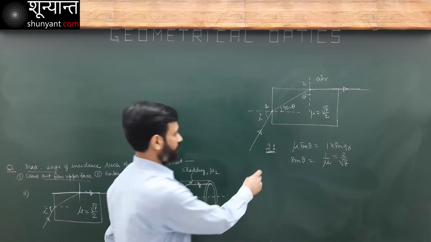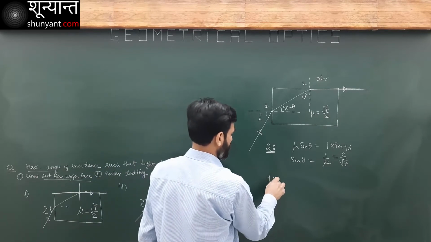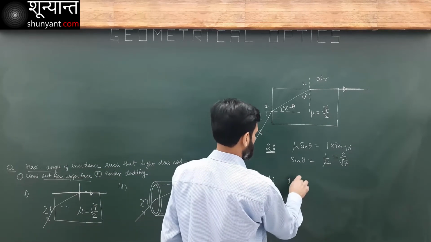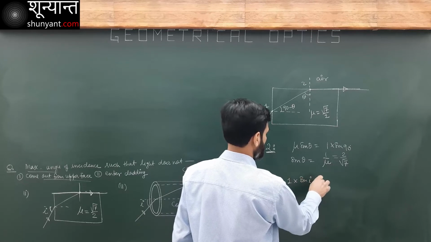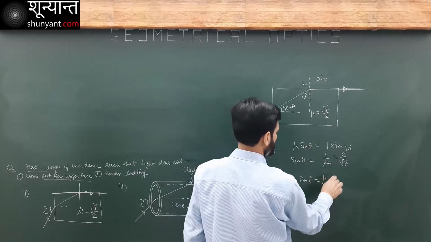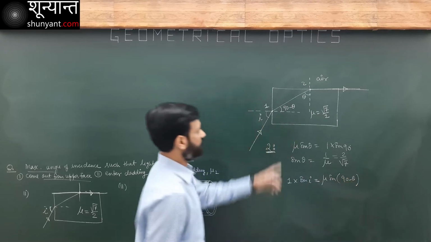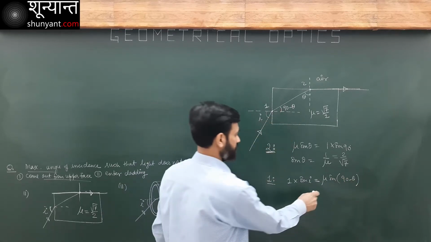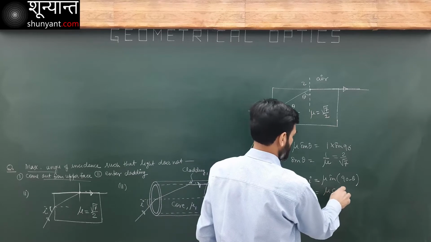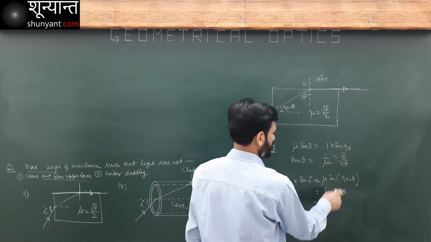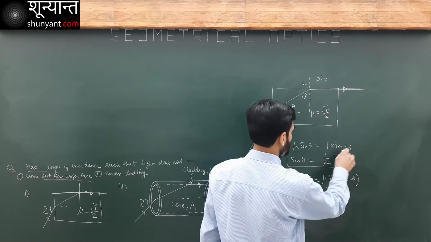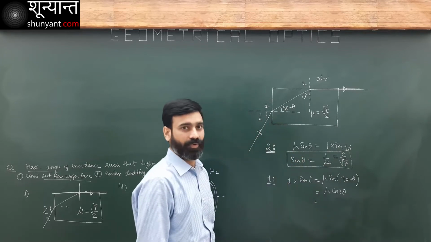Now, at point 1, I am going to write 1 times sine i is equal to mu times sine of 90 minus theta. This angle is 90 minus theta. It becomes cos theta, so mu cos theta. Now, if sine theta is 2 over root 7, what is cos theta?